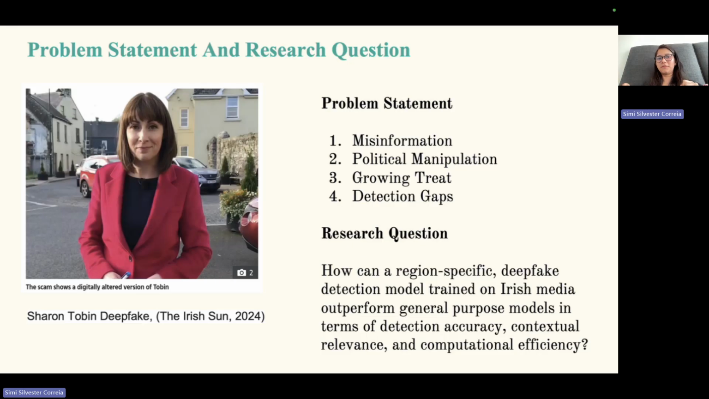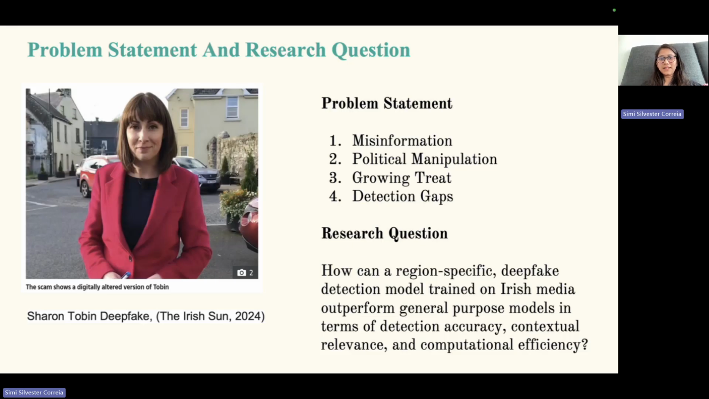is real or fake. There was a case with Sharon Tobin. It was shown in the Irish Sun newspaper in 2024 that Sharon Tobin's deepfake was used to advertise an investment scheme, and a lot of people got trapped into that scheme. They invested a lot of money into it because they felt that it was suggested by Sharon Tobin, but it was fake. She has reported that in the newspapers.